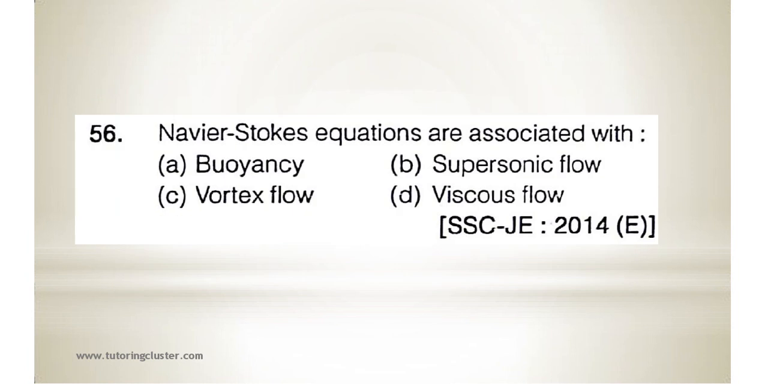Next, Navier-Stokes equations are associated with what? We know they are associated with viscous flow. Basically it's an incompressible viscous flow, and it is for laminar flow. Okay, remember these 3 points: incompressible, viscous flow, laminar flow.